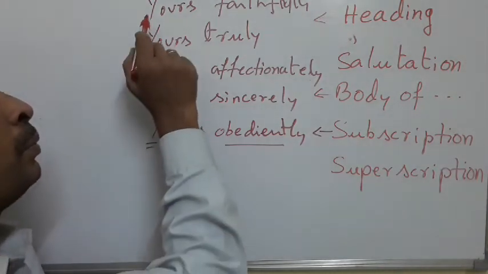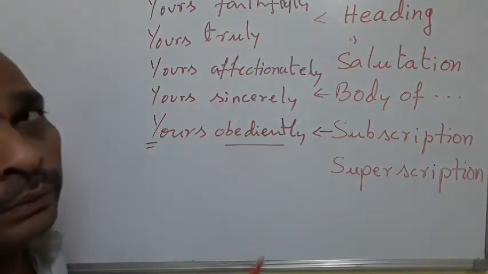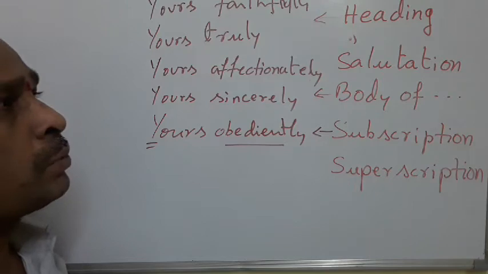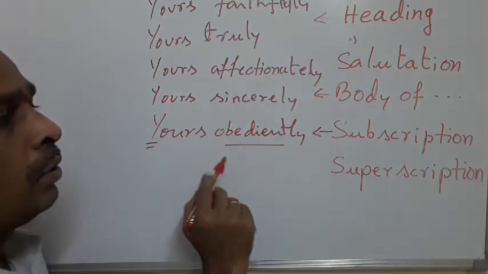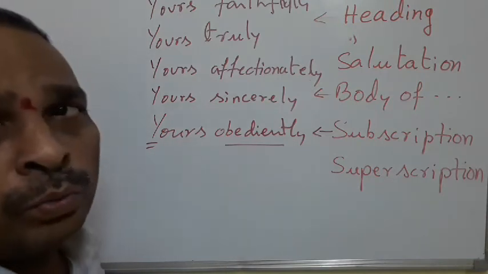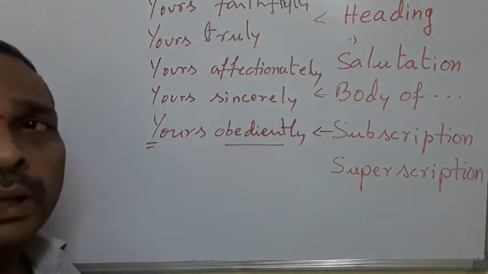Y should be capital, no apostrophe, and the rest small letters. Faithfully, F small letter. Truly, T small. Affectionately, A. Sincerely, S. Obediently, O. So don't bother about other things. Just remember these five and you can write.